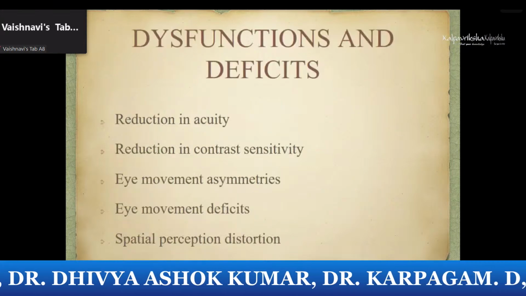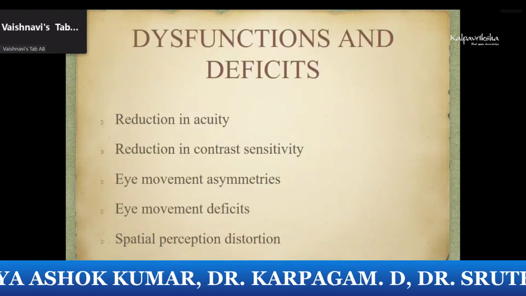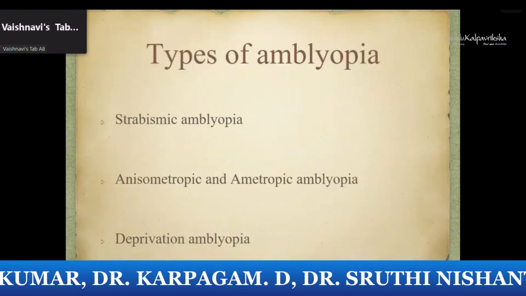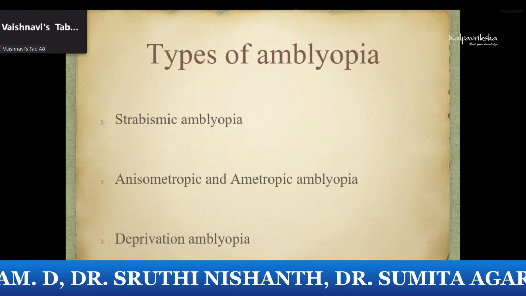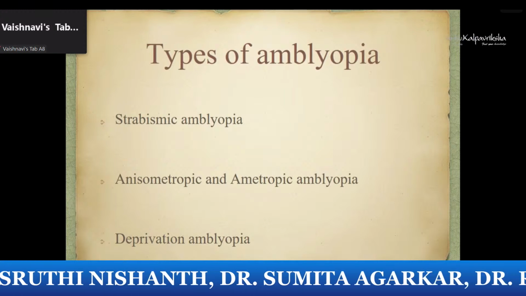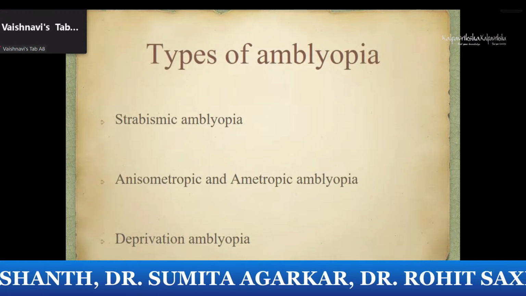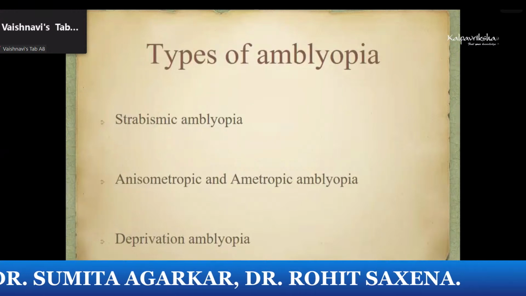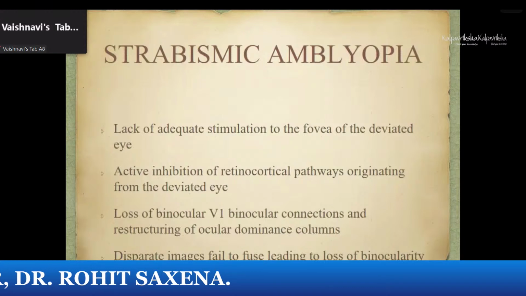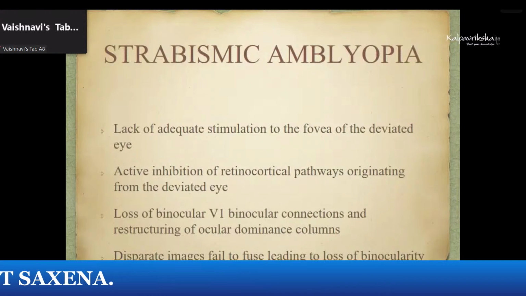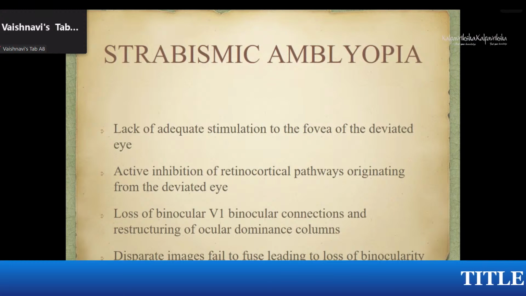This is a summary of dysfunctions and deficits seen in amblyopia. What are the different types of amblyopia which we see? Most common is strabismic amblyopia, followed by anisometropic or ametropic amblyopia, and deprivation amblyopia, which is relatively not that common. Now, strabismic amblyopia is due to lack of adequate stimulation to the fovea of the deviated eye.